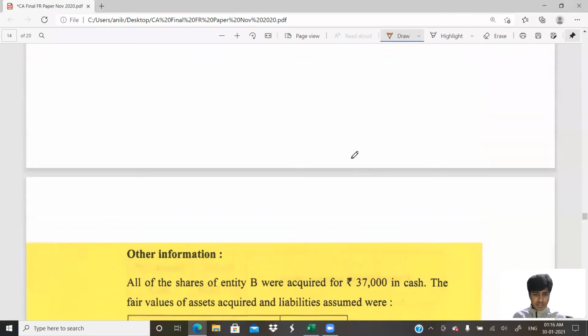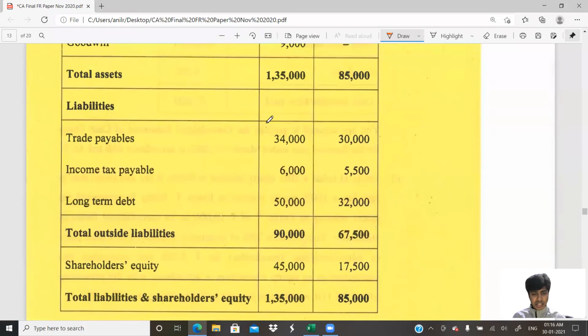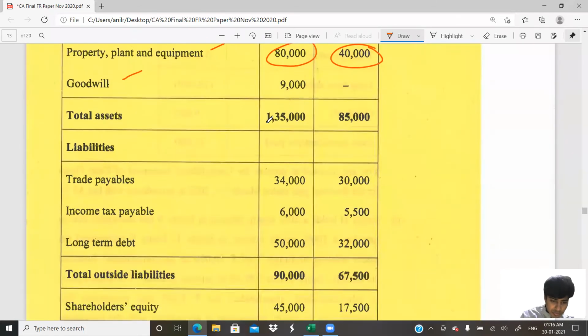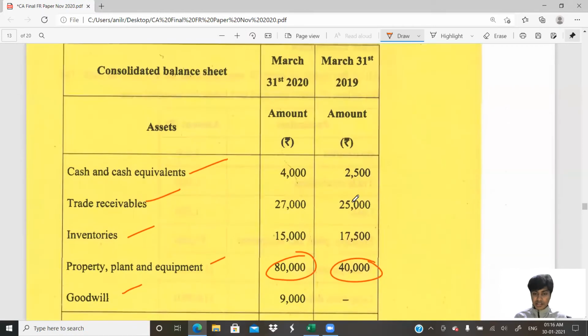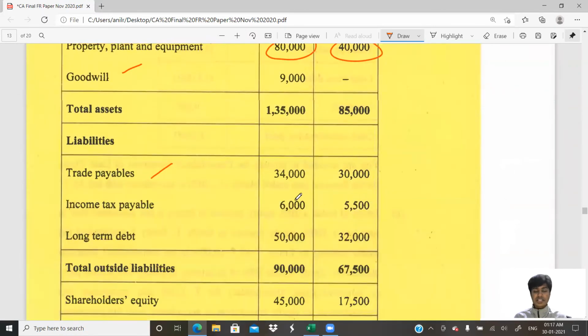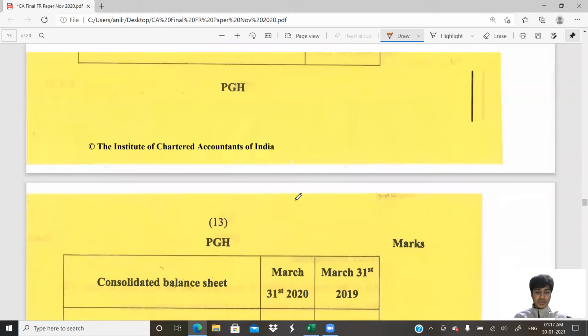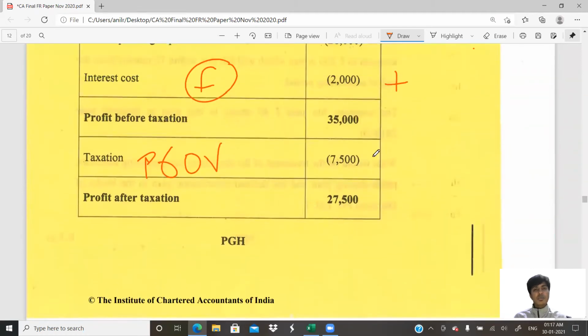Let's go ahead. We were here. Where were we? Trade payables done in the balance sheet. Now let's go to income tax payable. Income tax payable. This is very important now. Opening liability is 5,500. Am I right? Yeah. Closing liability is 6,000. Provision created during the year is 7,500. So how much is paid?